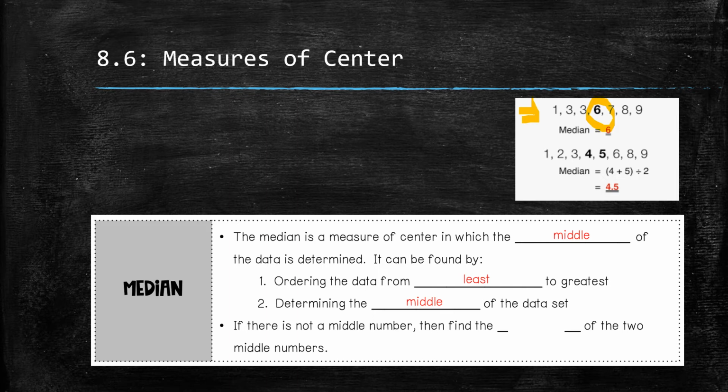When you have an even number of data points, you have to figure out which 2 numbers fall in that center, and then you're going to take the average of those two numbers to get the median number of the data points.